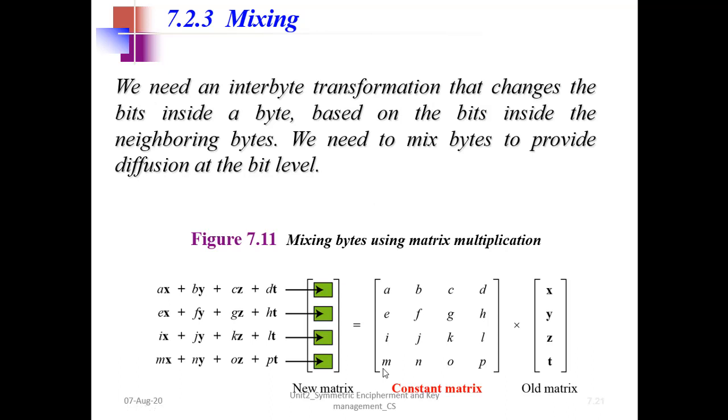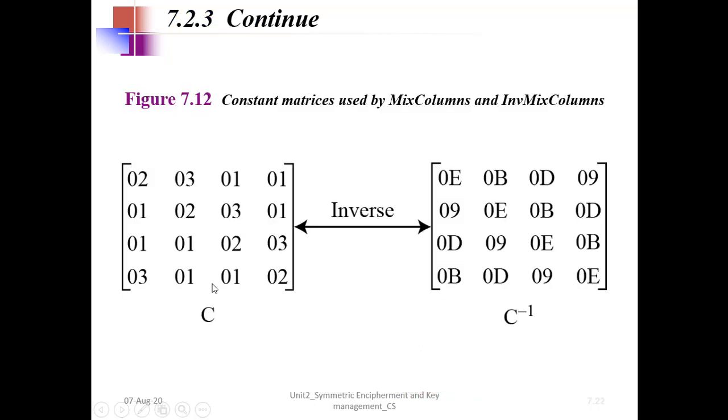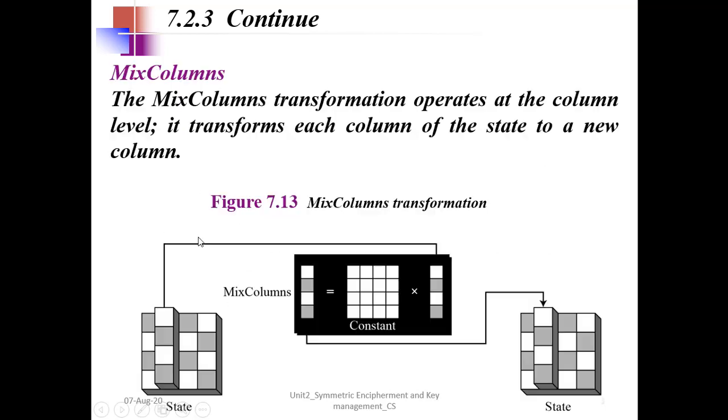So next is mixing. That is used for the mix columns transformation. It uses constant matrices, so constant C. What is happening in mix columns is I again have the state as input. Previously, in shift rows, we took rows. Now we are using columns. So we take a column and we have a mix columns constant matrix, which is a standard matrix given by the AES algorithm. We multiply it with this, and that answer is the actual output of mix columns. So that is what is given here.